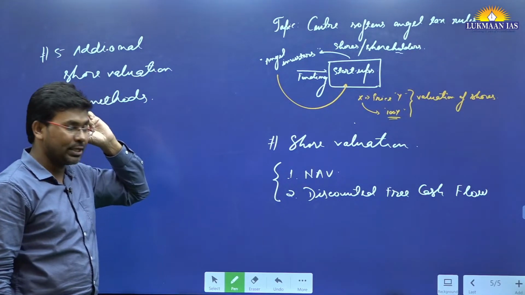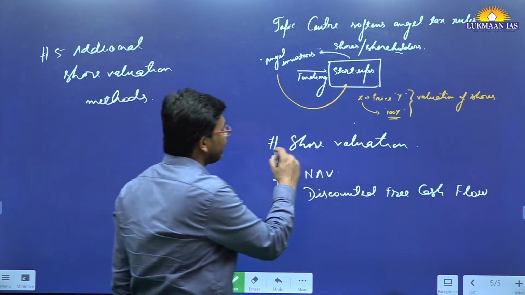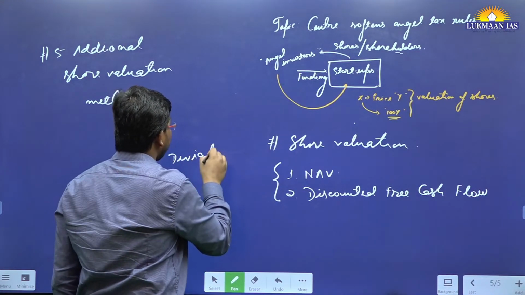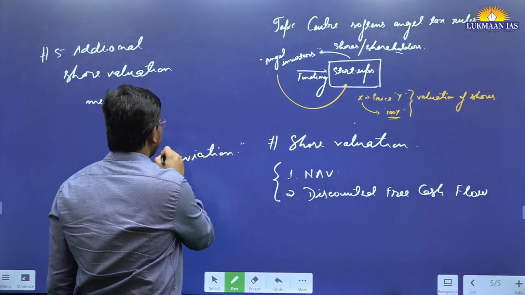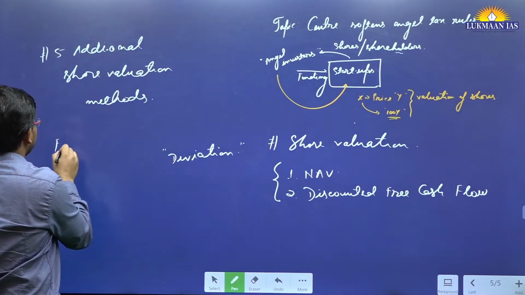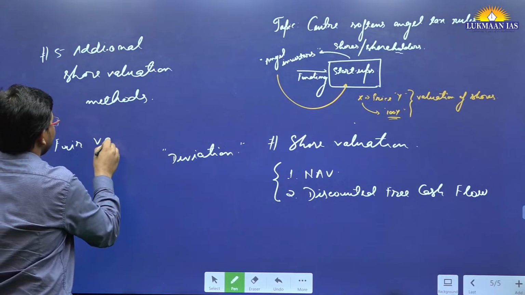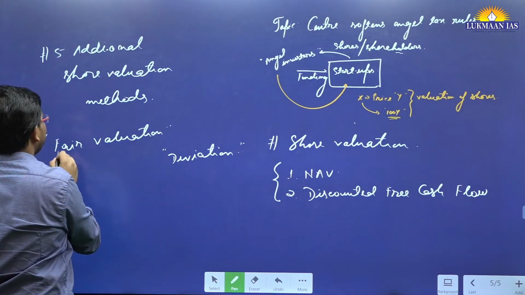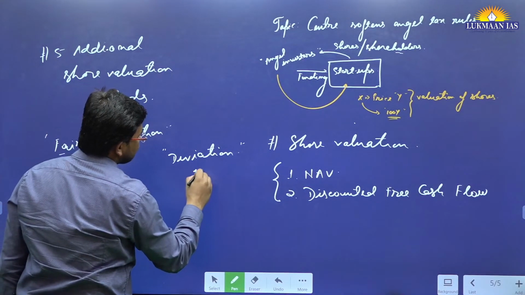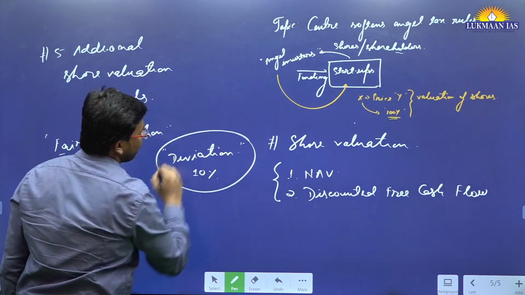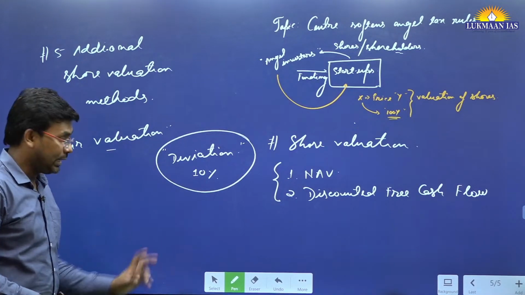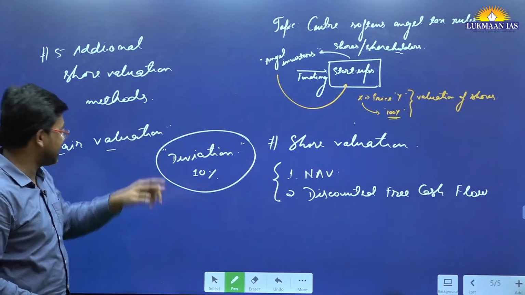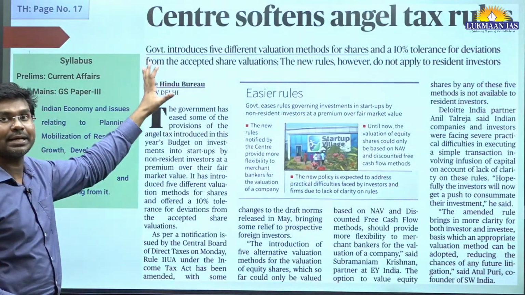One of the relaxations is on the deviation in share valuation. They said that there is a fair valuation method, meaning if the shares are fairly priced, the government of India will accept a deviation of up to 10%. If the deviation goes beyond 10%, that will be taxable, and that tax is known as angel tax.